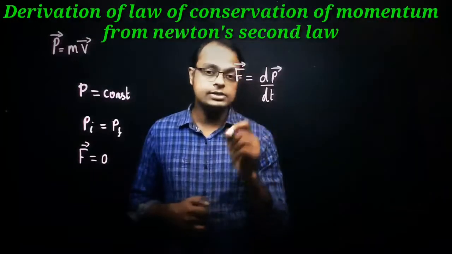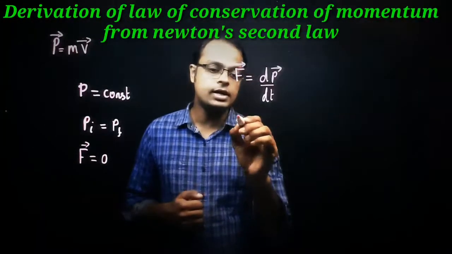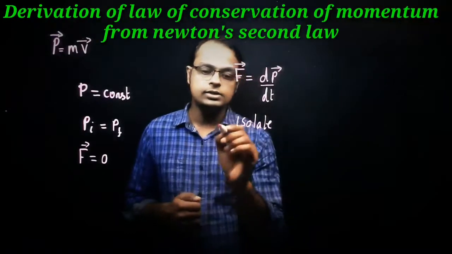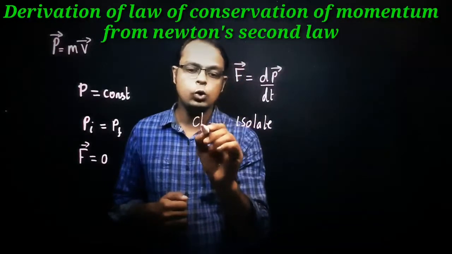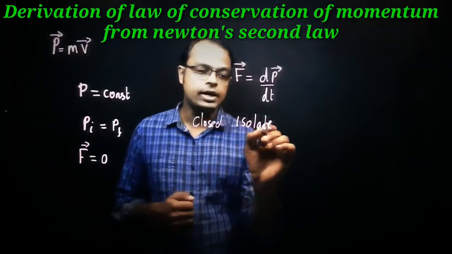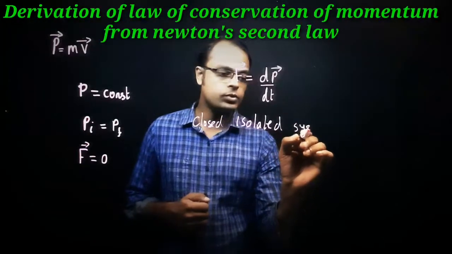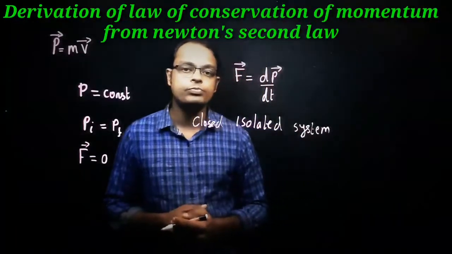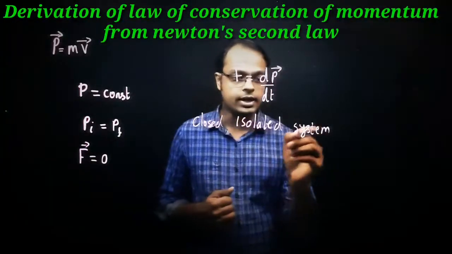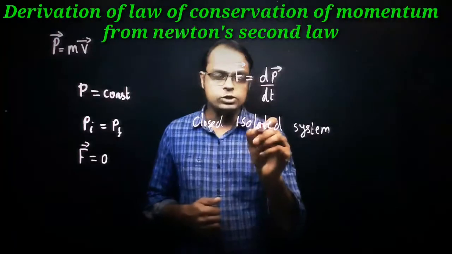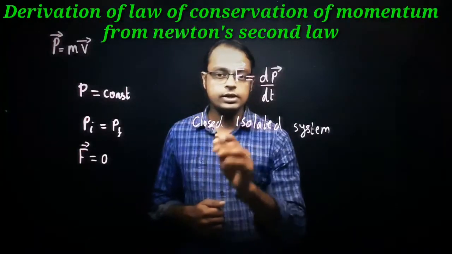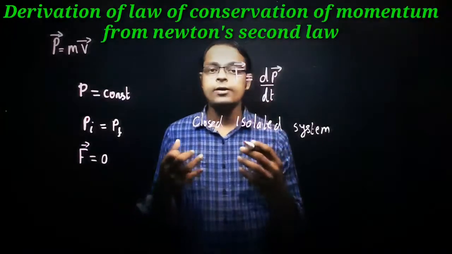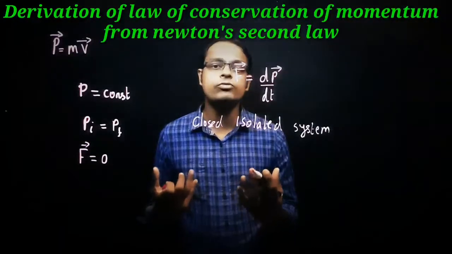Now in this case, if the system is a closed isolated system, what is the meaning of closed and isolated system? Isolated means, as we have already discussed, that the net force acting on the body must be equal to 0, or we can say that there should not be any external force acting on it.